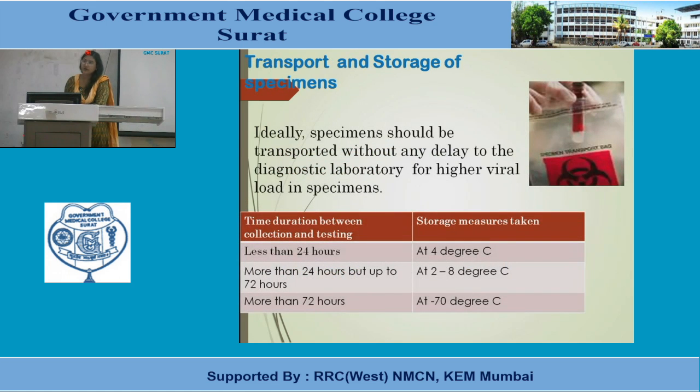Ideally all the samples collected should be transported to the lab immediately without any delay, so that a higher viral load is maintained in the specimen. If there is a delay, and it is possible to transport the specimen to the lab in less than 24 hours, it should be kept at 4 degrees centigrade. If there is a delay of more than 24 hours but up to 72 hours, keep it at 2 to 8 degrees centigrade, and for more than 72 hours, it is minus 70 degrees centigrade.